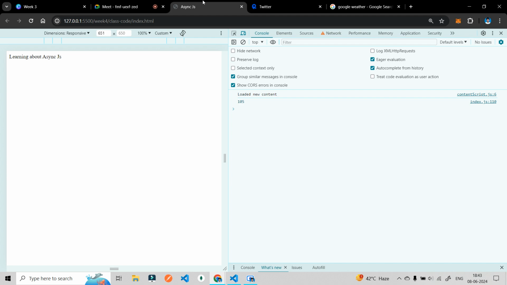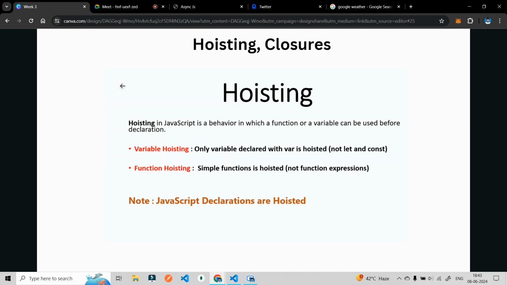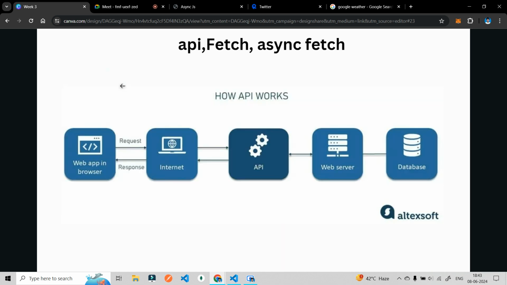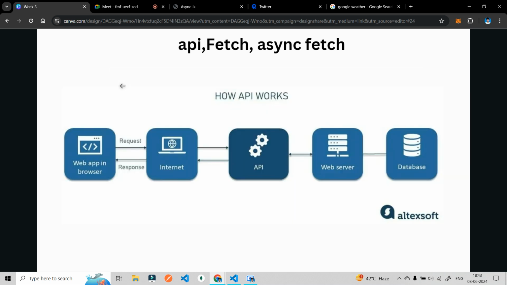Okay, let's move on to the next part. We have talked a lot about APIs. API is a very, very important thing. This is the first class, but in the back end we will create so many APIs and work with them. That's how we are going to transfer data to the front end, and that's how people are going to use our APIs. So you have to work on that.